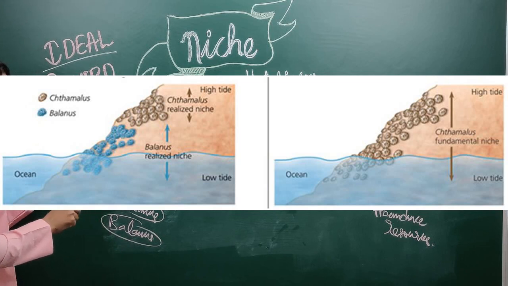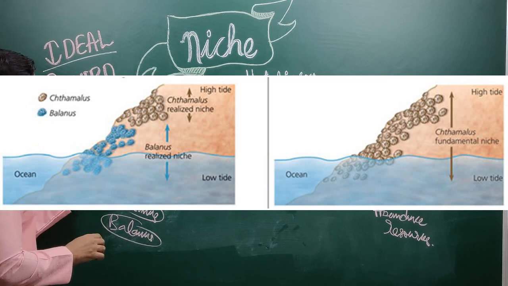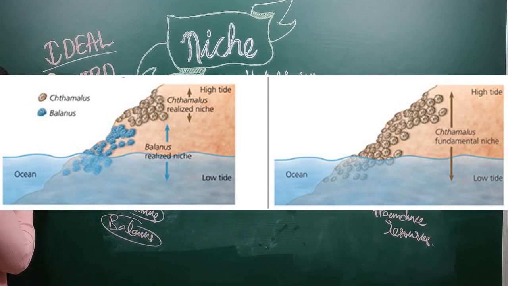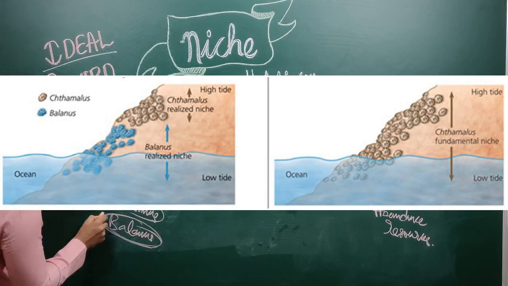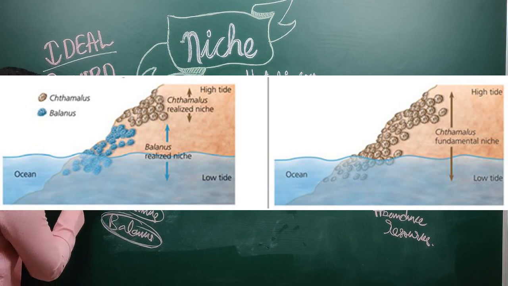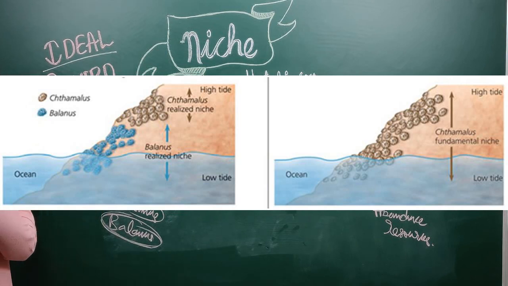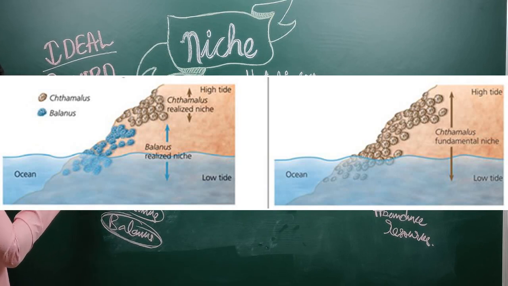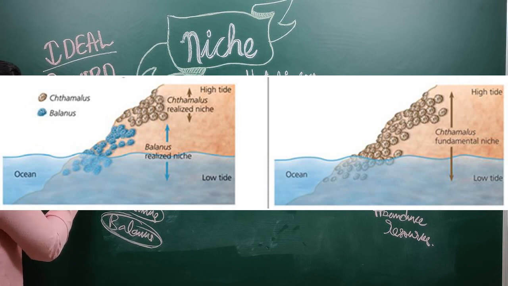But the nutrients and the source of resources for them is from the sea. When the sea is at low tide, this Balanus is very happy. Why? Because he will get most of the resources present in the water. When the tides are very high, Thalamus will get the resources. I mean, Balanus will get the resources when the low tides are there. Thalamus will get the resources when high tides are there.